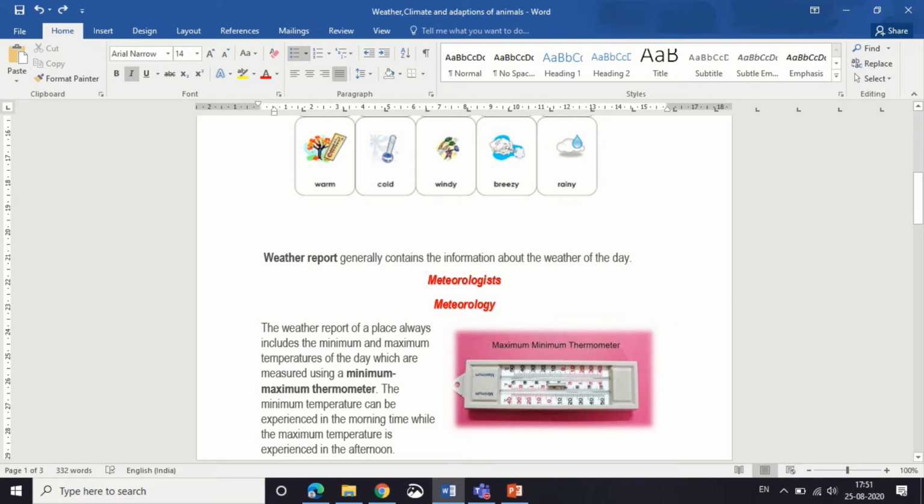Meteorologists. These are the people who predict weather. But how do they predict? They see the record of the past week or earlier days. With the help of that, they take the average and predict the weather. This study of the weather of the earlier days is known as meteorology.